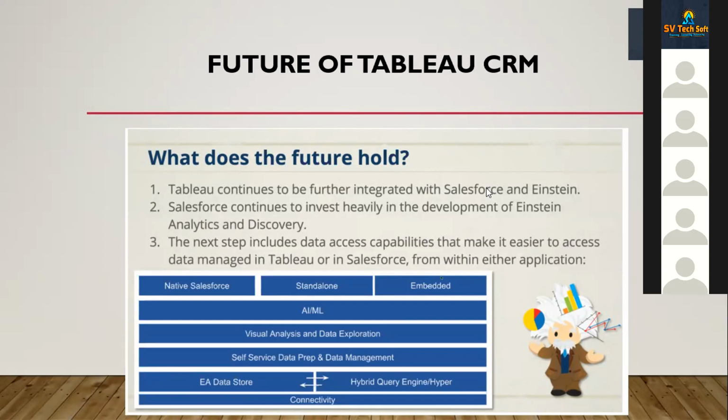It continues to invest heavily in the development of Einstein and Discovery. As I told you, till now at least there's not much development for sure, but this is constantly growing. Nobody can say that a person is completely perfect, because every day is a learning process. There's a lot of features, and you have to keep on learning and revising, because understanding data and predicting how these features work takes a lot of time. It just keeps on growing all the time, so there's a great future as well.